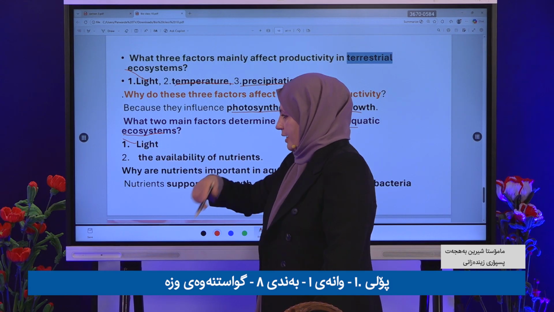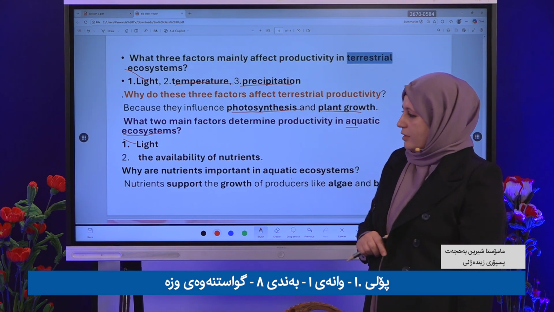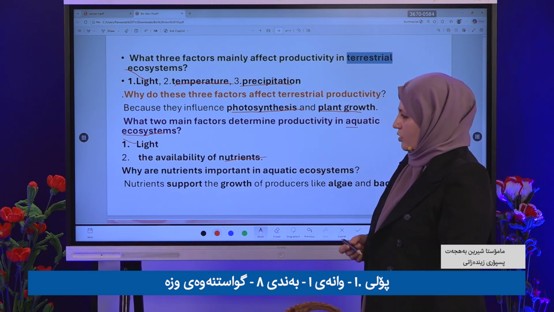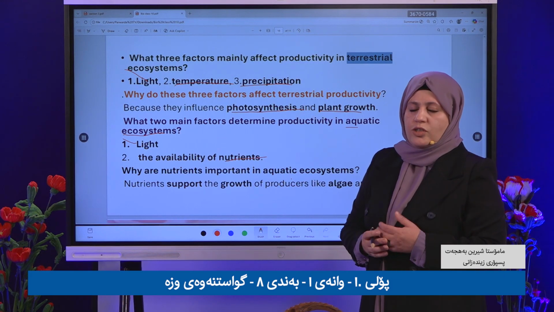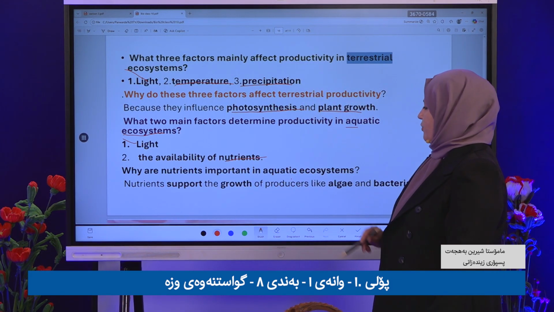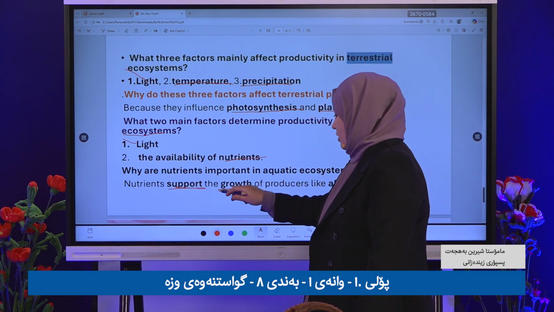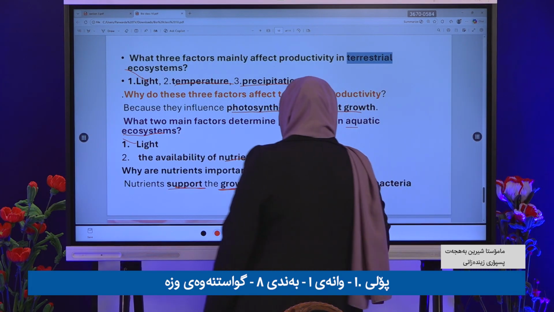Light, of course, affects photosynthesis and chemosynthesis, and the availability of nutrients, since chemosynthesis uses nutrients, which are inorganic material. And why are nutrients important for aquatic ecosystems? Nutrients support the growth of producers like algae and bacteria.